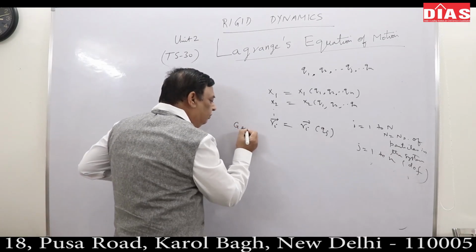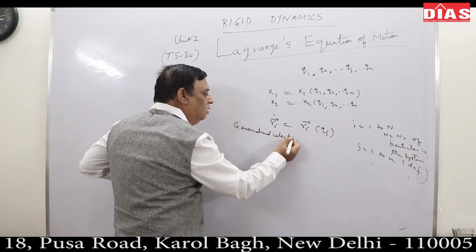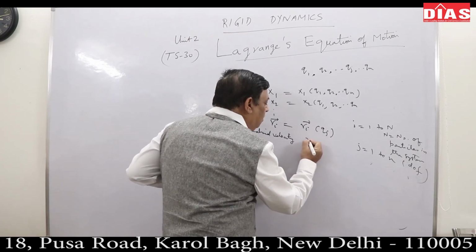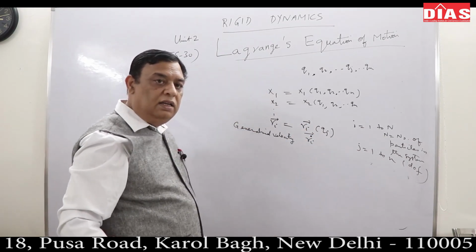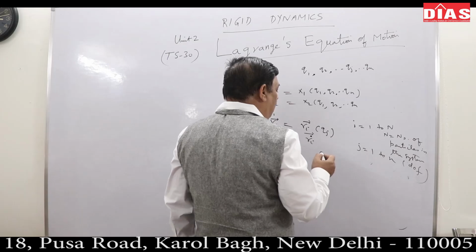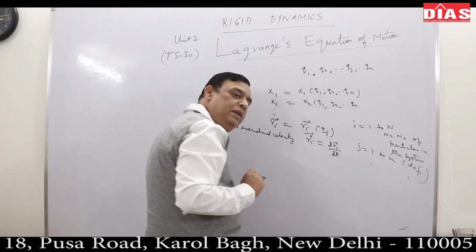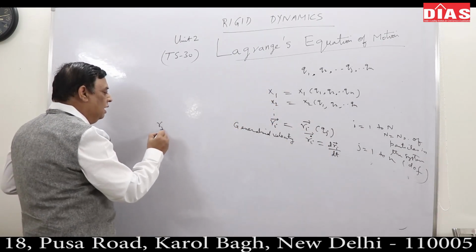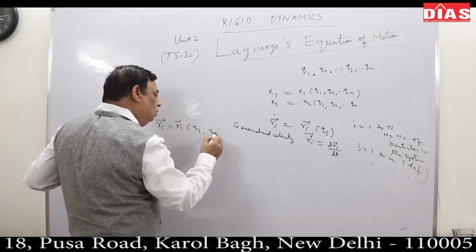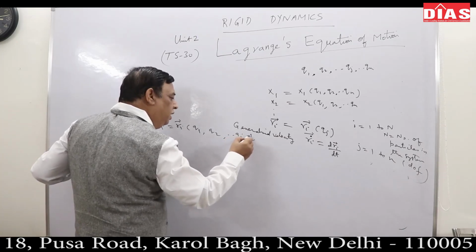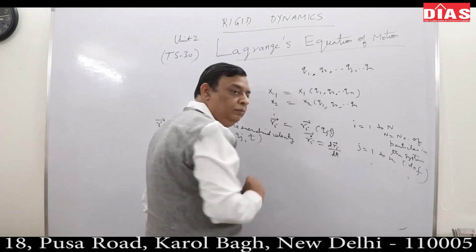Generalized velocity I can call ri dot. Ri dot is a vector quantity. Ri dot simply means dri by dt. Try to appreciate this. For the ith particle I am writing ri as a function of q1, q2, qj and t. Correct? So ri may depend upon t also.